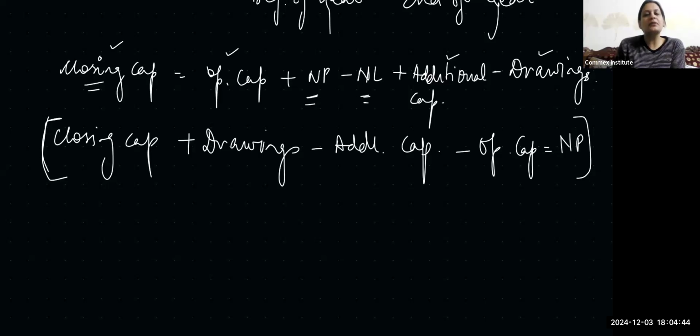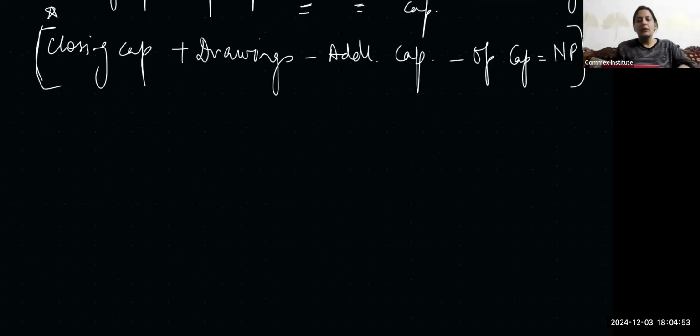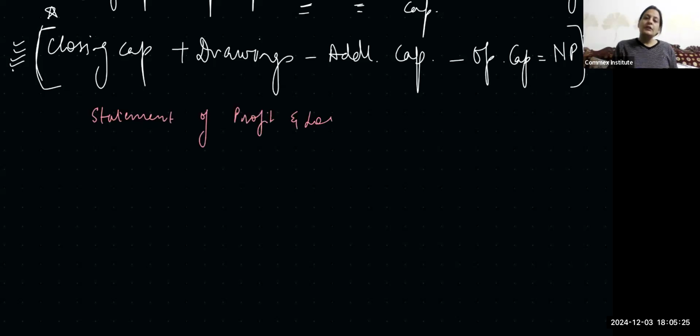Vidita, the entire chapter of single entry is this only. But the only thing is you have to put it in the particular format. ठीक है ना? तो इसी equation हम यही use करने वाले हैं बच्चों. इसी equation को हम इस format में लिख देंगे. So just write down the format in which we put all this information. So और उसको हम बोलेंगे statement of profit and loss, right? Balance sheet को हम बोलते हैं statement of affairs, और यहाँ पे जो हम बनाएंगे उसको हम बोलेंगे, just write down statement of profit and loss for the year ended.